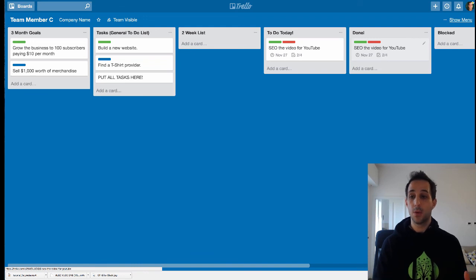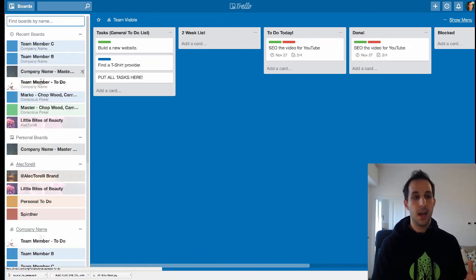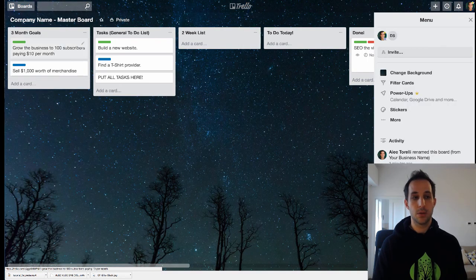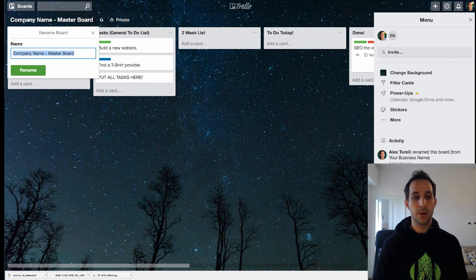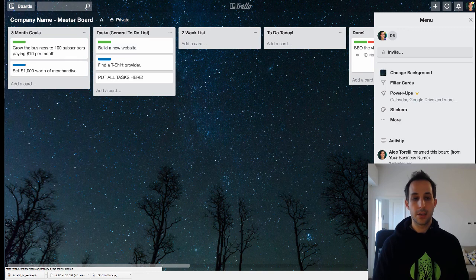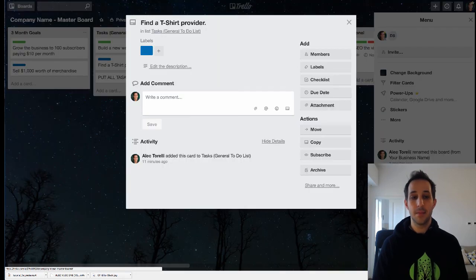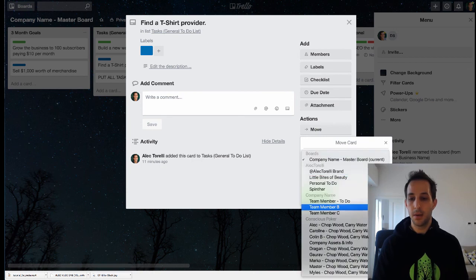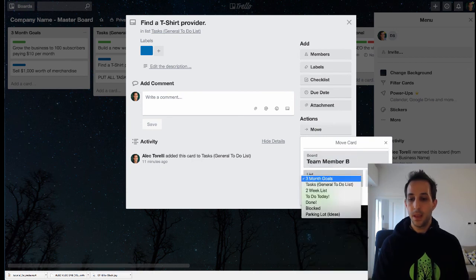So what I do every week is when I get up on like Sunday or Monday or whatever, I want to organize my team. I look at the master board here. This is the master board. And I look at all the tasks that are in the to-do list, and then I assign them. So I'll say this is something that needs to be due by someone. It needs to be done by Team Member B. It needs to be done this week. Or I don't have the to-do this week thing. I moved it, and it's really important, so I put it here.